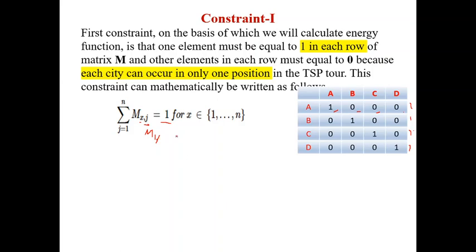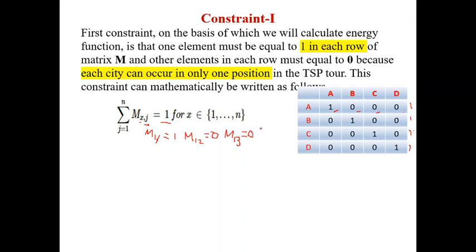Next one is m 1 comma 1 is 1. m 1 2, j is varying from 1 to 4. Here my n size is 2, so m 1 comma 2 is 0. m 1 comma 3 is also 0.